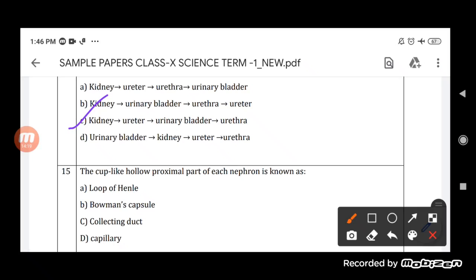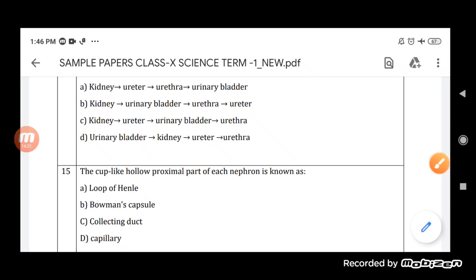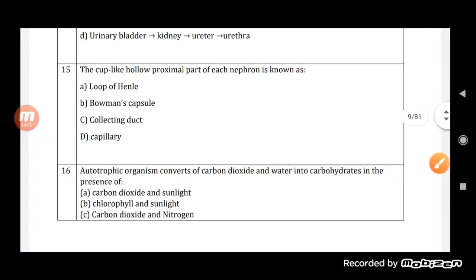Now see here, the cup-like hollow proximal part of each nephron is called as? When you look at the structure of a nephron, you will find that there is a cup-like structure.